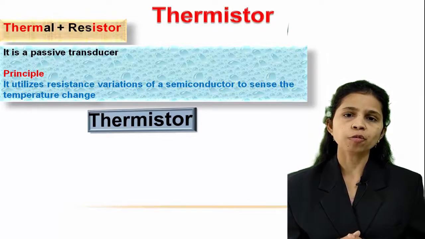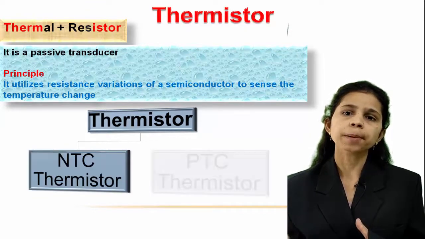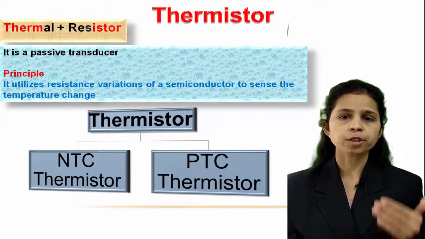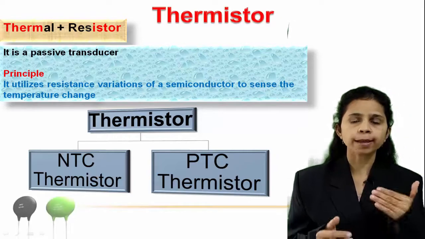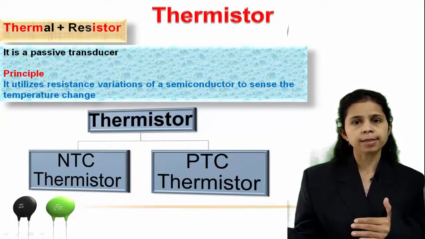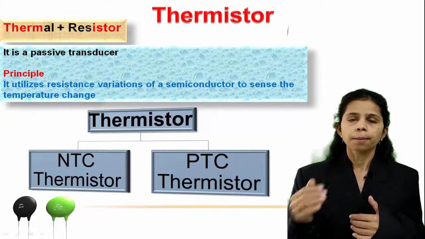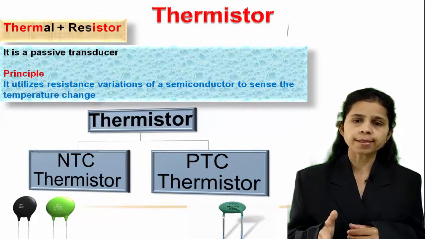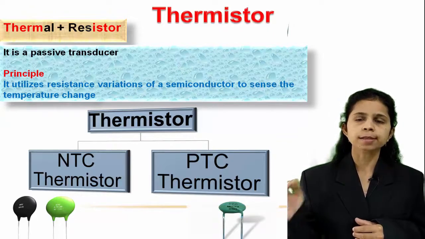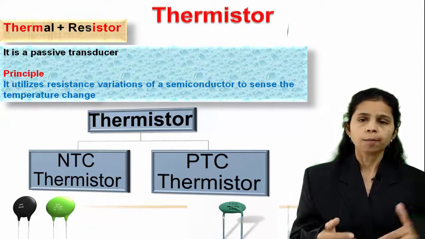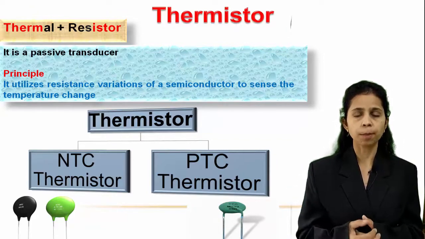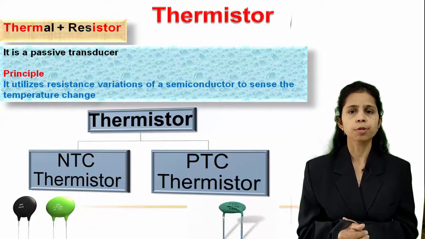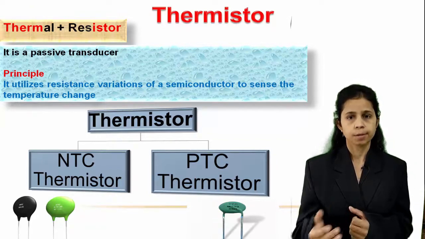Now thermistor can be of two types, NTC thermistors and PTC thermistors. So NTC thermistors have negative temperature coefficient of resistance. So for NTC thermistor, as the temperature increases, the resistance of thermistor decreases. PTC thermistor have positive temperature coefficient of resistance. So for PTC thermistor, as the temperature increases, resistance of the thermistor also increases. As NTC thermistors can measure low temperature, they are used for precise temperature measurement, and PTC thermistors are mostly used as fuse, current limiting devices, heaters.